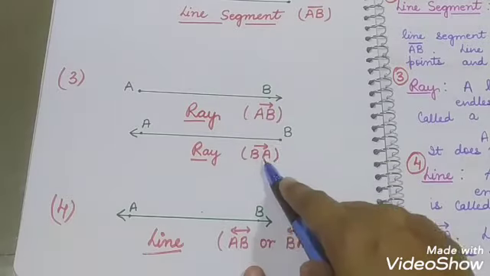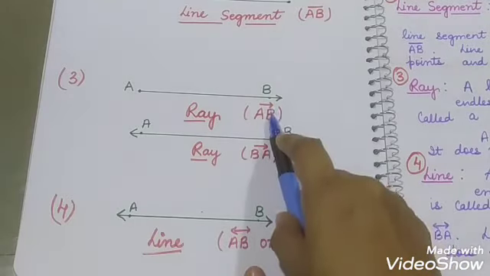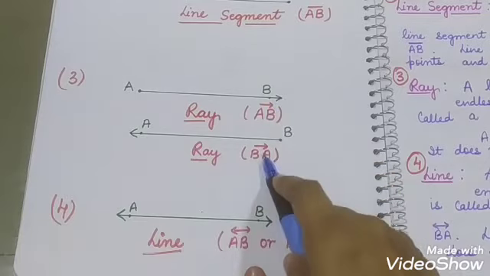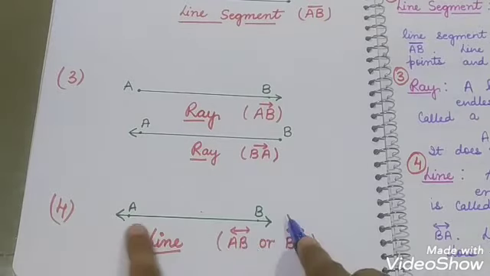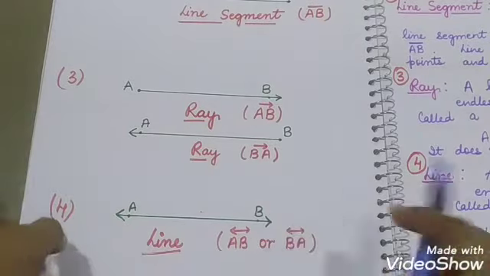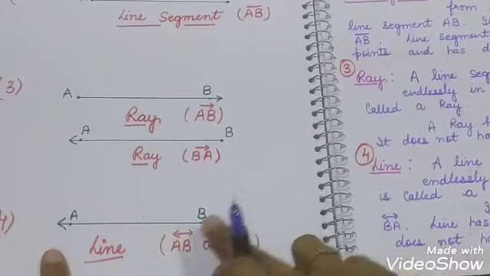यहाँ पर AB arrow, BA arrow के बराबर नहीं है, क्योंकि ये बता रहा है कि पॉइंट B एक्सटेंड कर रहा है और ये बता रहा है पॉइंट A एक्सटेंड कर रहा है. जबकि line AB with arrow on both sides indicates both points A and B are extending infinitely. So a line has no end point.